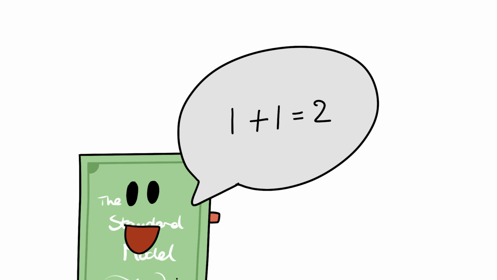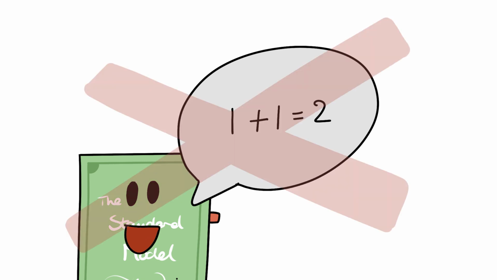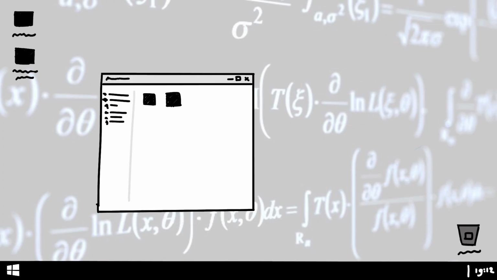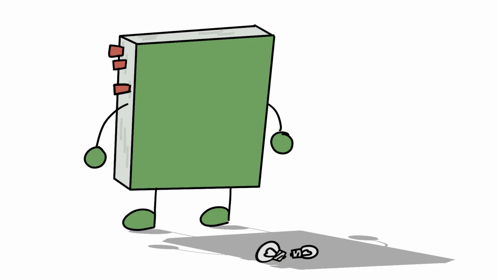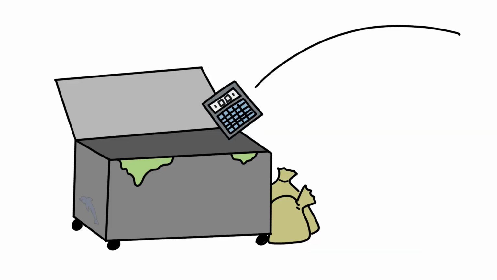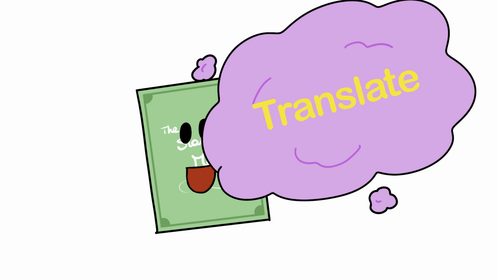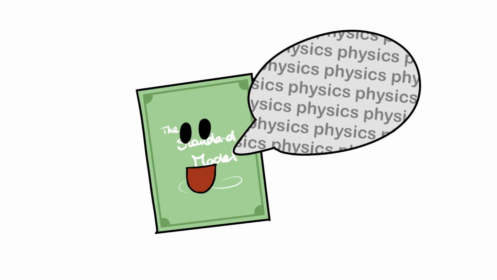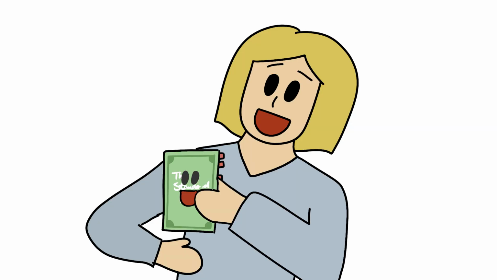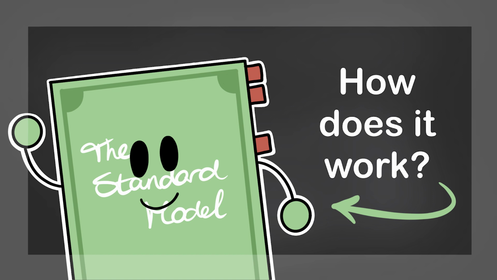Now, I would be the last one to say that it is an easy theory. To work with it, you need a strong mathematical background. But if you don't want to work with it and just want to understand the general ideas behind the standard model, I think you don't have to resort to mathematics. I think it is possible to understand the general gist of the model without having to execute a single calculation. And that's what we will do today. We will explore the basics of the standard model without mathematics.